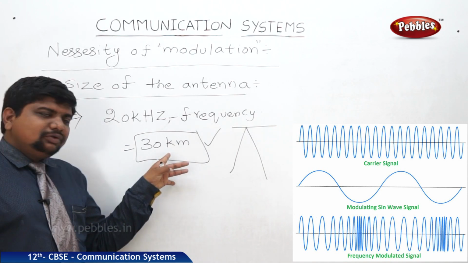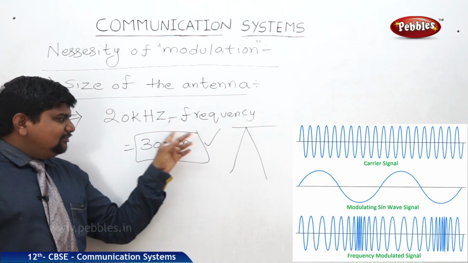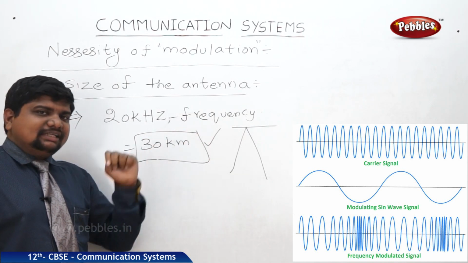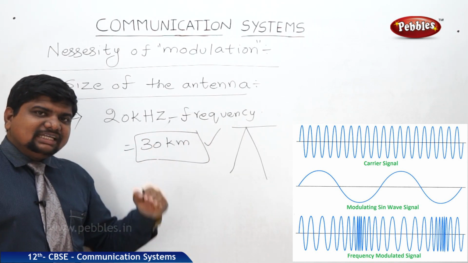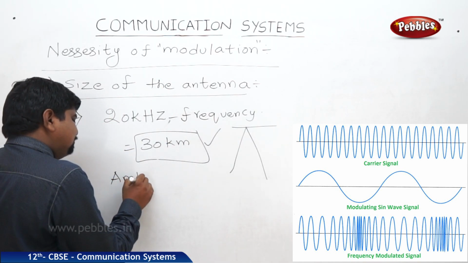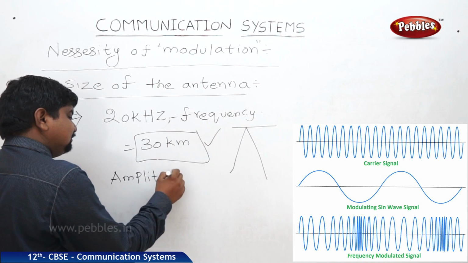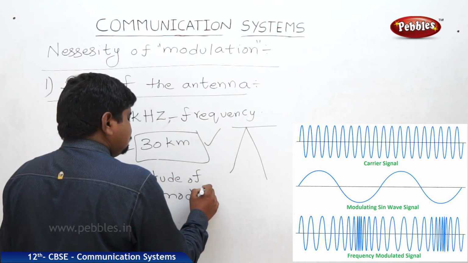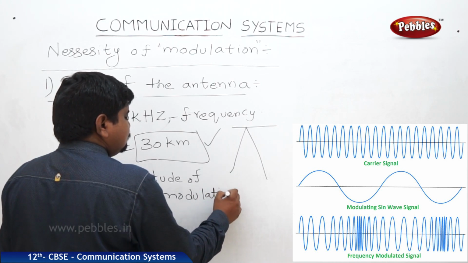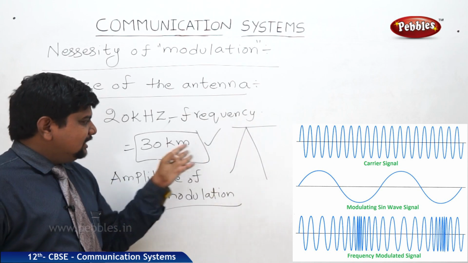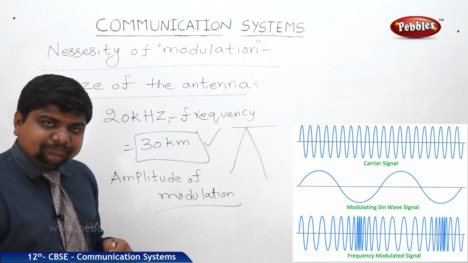Now, what should we do in these cases? The tower's height is not in the order of wavelength. Here, we should reduce the wavelength, so that is the only possibility, with amplitude modulation, where constructing such a height is not possible otherwise.